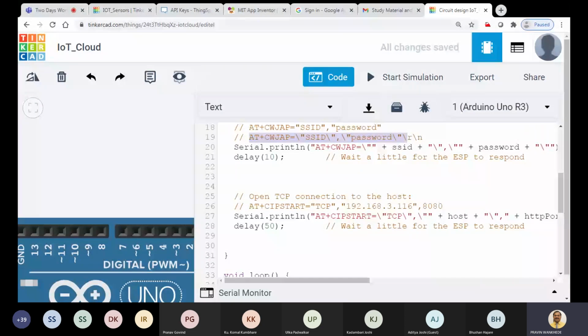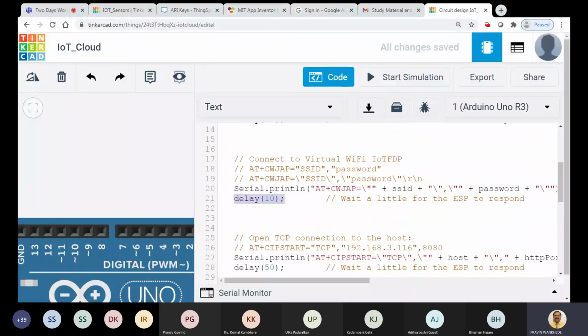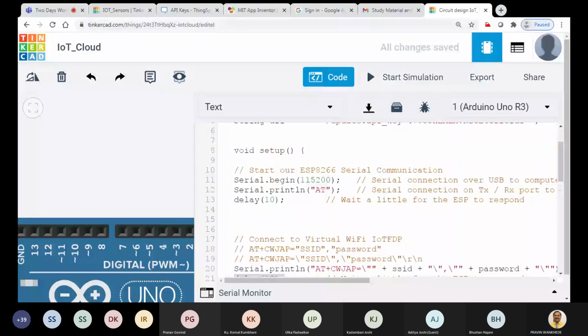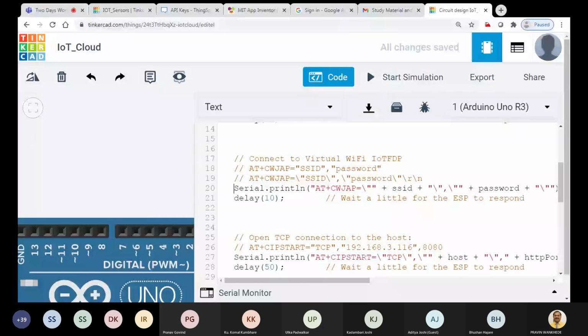Once we are done with this, we have added a small delay here. So with this command, your Wi-Fi module is going to connect with this SSID and this password.